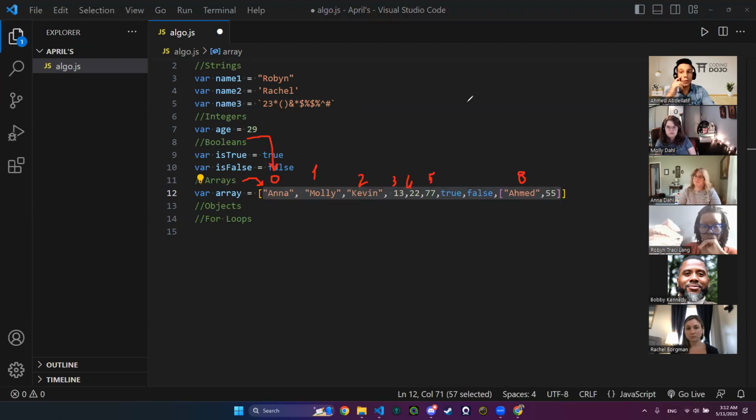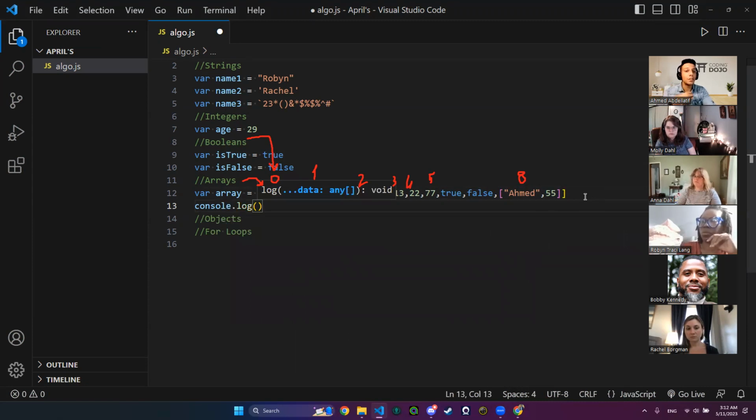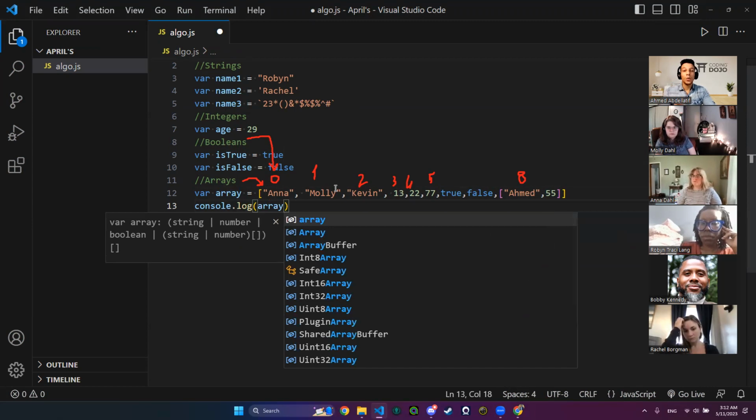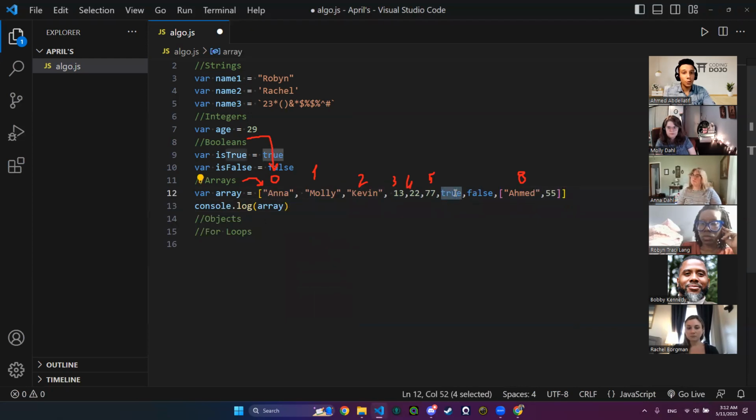Okay? So now, if I want to console log true, for example, I'm going to say console.log. What is the thing that I want to output? True. True is a value in my array, so I need to have my array name, which is array. I will be outputting true by its index in the array, using those two square brackets, then the index number.